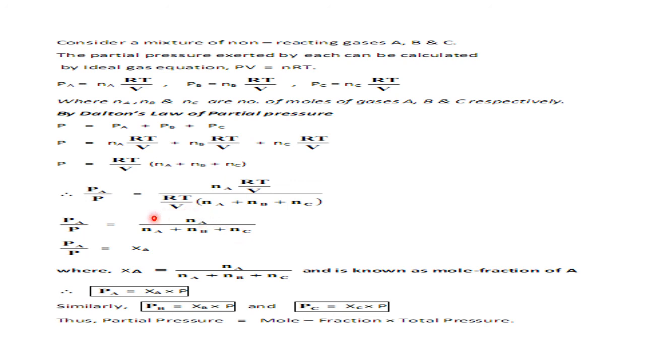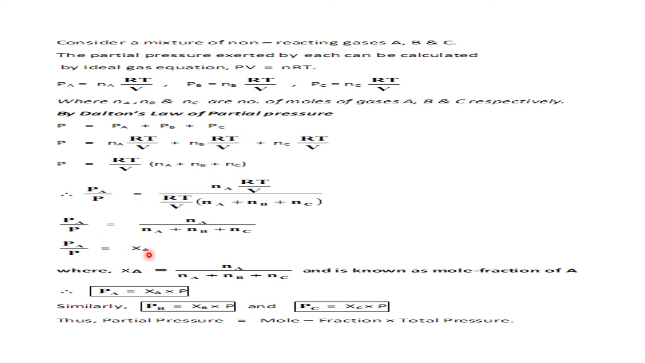So what does this total expression indicate? Na by Na plus Nb plus Nc indicates what? It is the mole fraction of A. Please recall the first chapter. Okay. So the mole fraction of A in the mixture equals moles of A by moles of the mixture. Therefore, Na upon Na plus Nb plus Nc equals the mole fraction of A. Therefore, what do I write here? PA by P equal to the mole fraction of A.